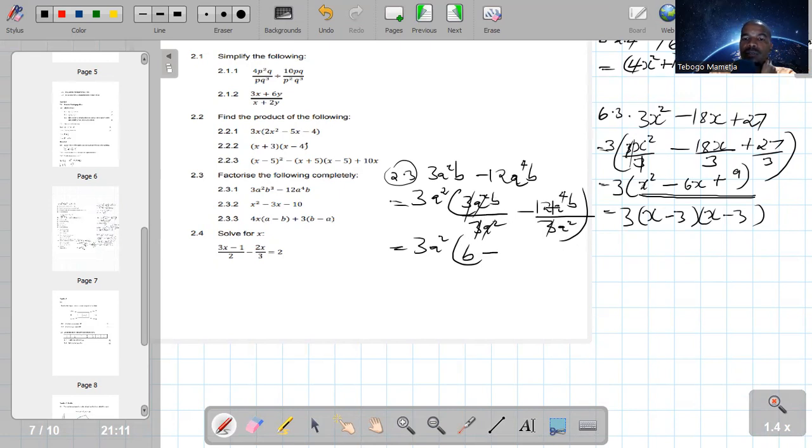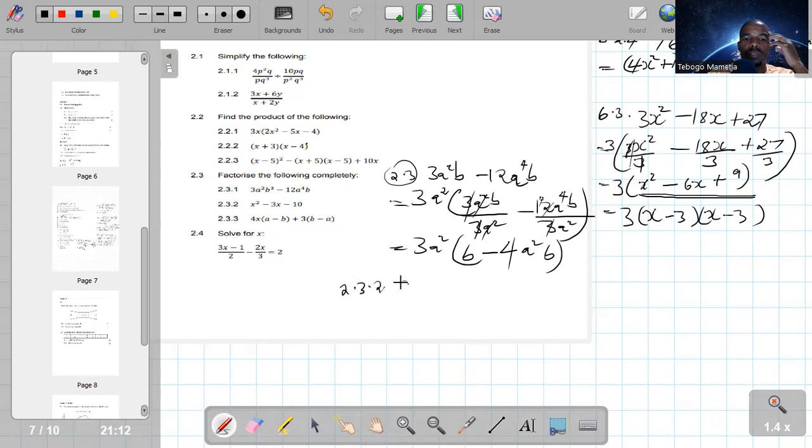Minus 3 into 12, it goes 4 times. So that is 4. A to the power of 4 divided by a squared is a to the power of 4 minus 2, which is a squared b. So b is b divided by 1, which is b. So that is how we factorize, by taking out the highest common factor. So let me quickly try out